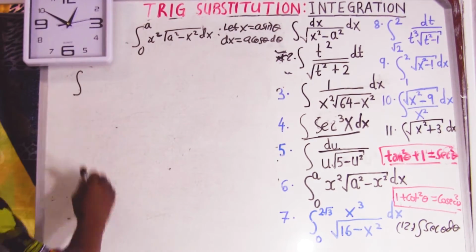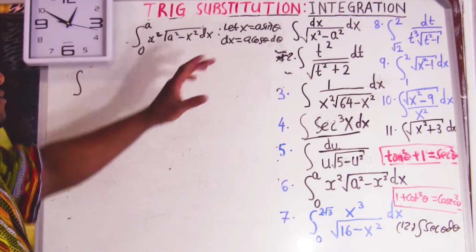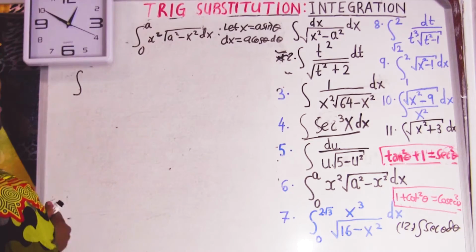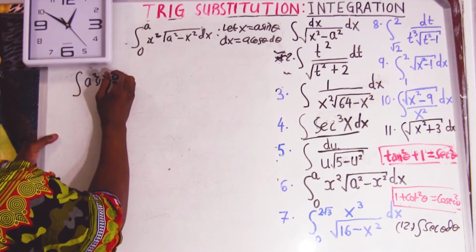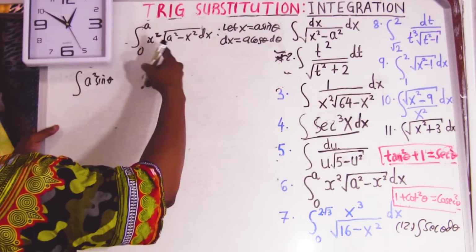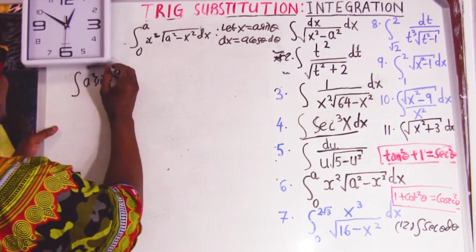Substitute. For now, let me just leave the limit, because if I use this limit after substitution, it's going to be wrong. Leave the limit for now. We're going to substitute x in. X squared means x squared equals a squared sine squared theta.